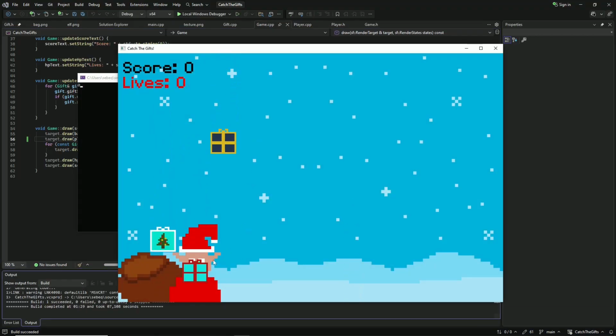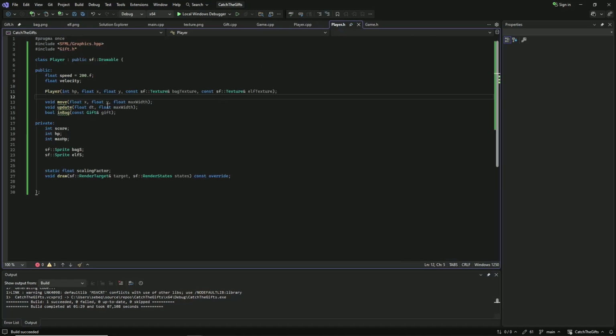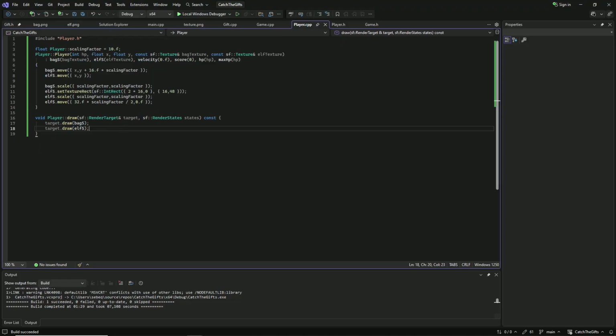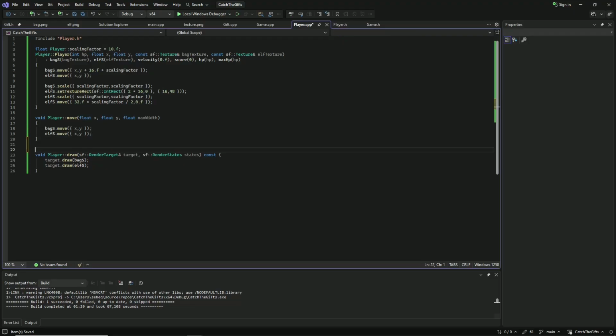Nice, we have our simple elf. But we can't move it around. So now let's implement the move and the update functions. So back to our player source file we go. First, I would like to work on the move function. This takes the x parameter, the y parameter, and also the max width. In this function, I'm going to simply move the bug sprite by x and y and the elf sprite by x and y. Nothing difficult here.